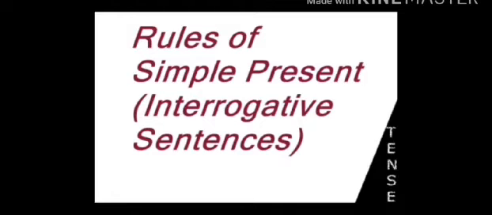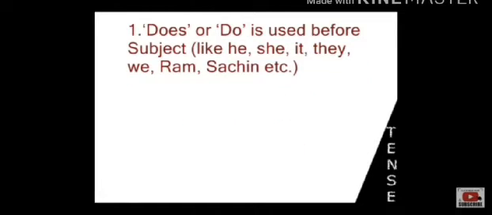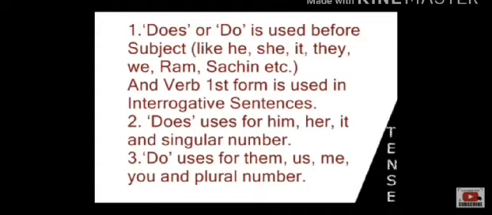The first one, does or do is used before the subject like he, she, it, they, we, Ram, Sachin, etc. And the verb's first form is used in interrogative sentences. Number 2, does is used for him, her, it and singular number. Number 3, do is used for them, us, me, you and plural number.